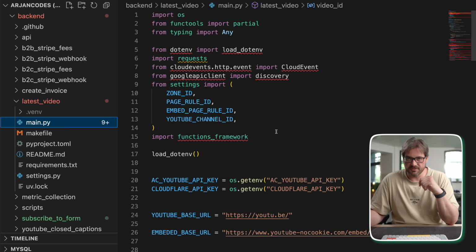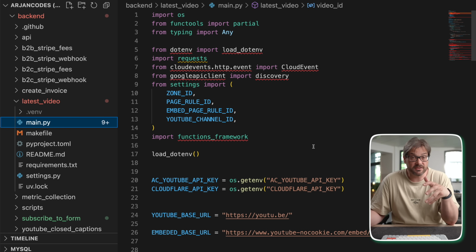So what I actually did is I get the latest video ID from YouTube. So this is an automation that we run once every week. And then I let a custom subdomain that I host on Cloudflare's DNS point to the latest video. And that is what this automation does.